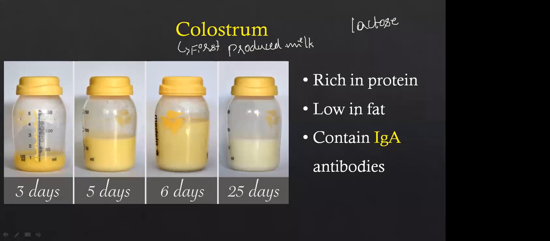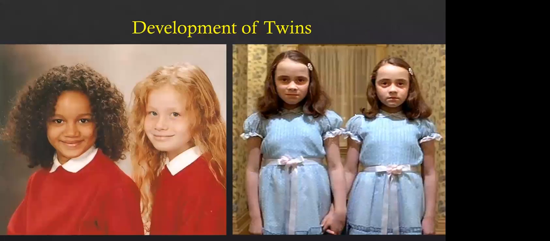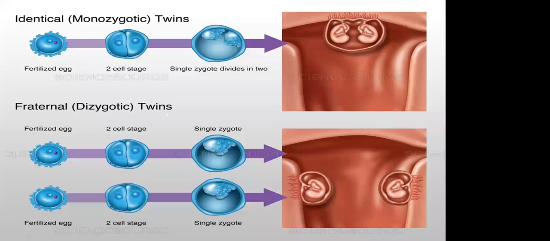Yes, this is about parturition and lactation. And next, development of twins. I hope I have told you about this already. Identical twins are also called monozygotic twins, right? See, here you can observe that there is one zygote. From the one zygote, during the morula stage, the two cells have divided, right? And if those two cells at the two-cell stage develop individually into a newborn, then identical twins can happen.